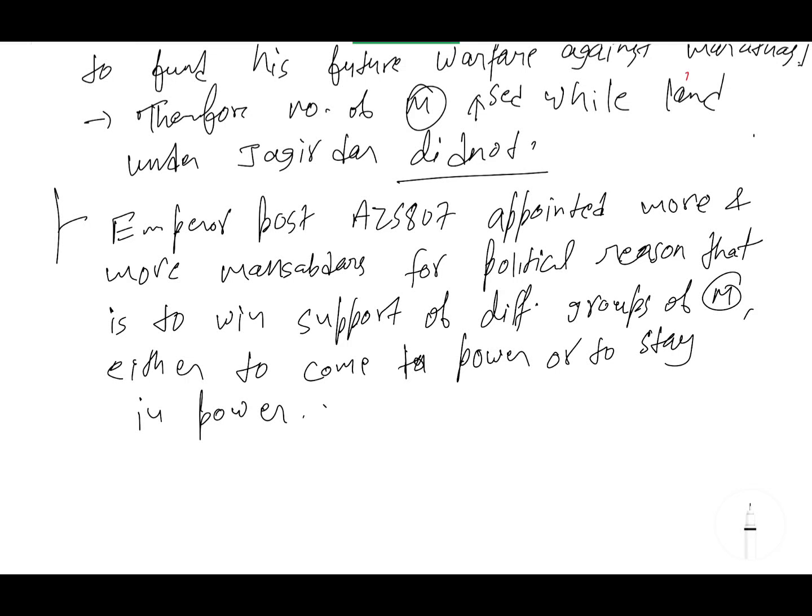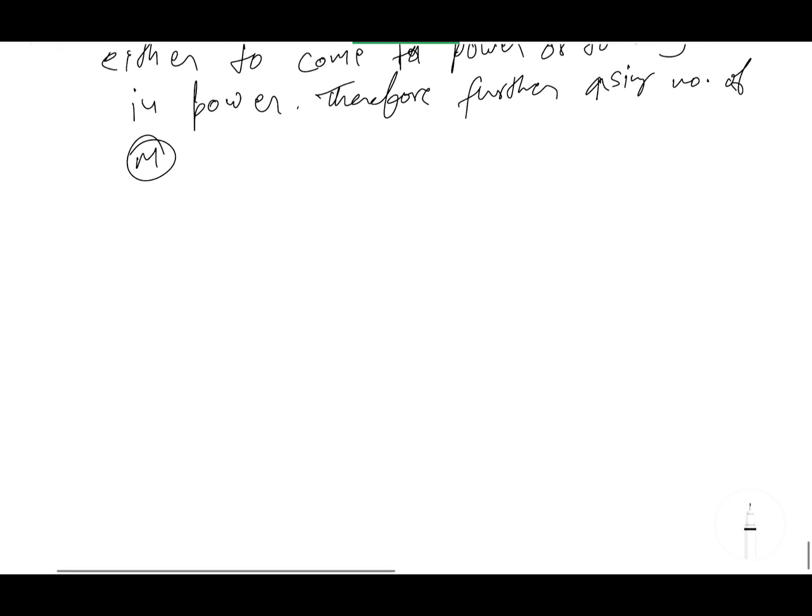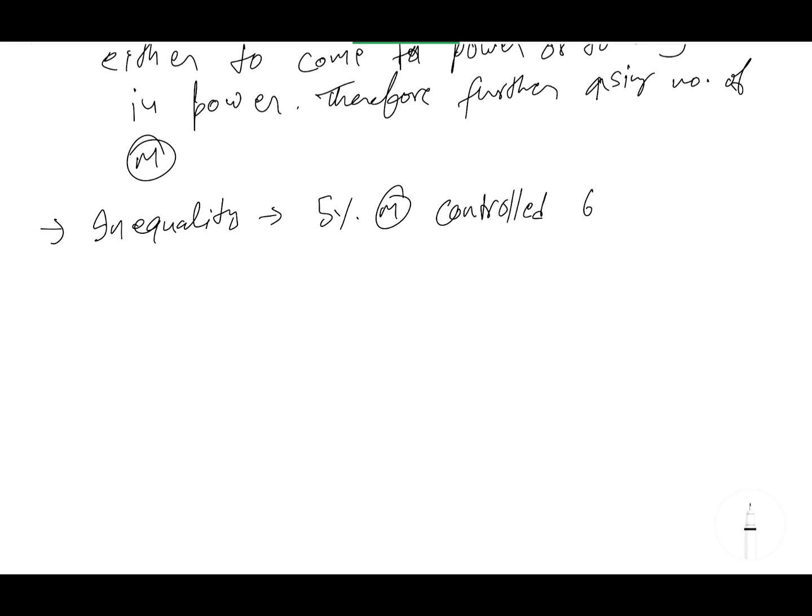Therefore, this leads to further increasing the number of mansabdars. Okay? Next point, inequality. Now you can write it with a heading. Same thing, it is under the Jagirdari crisis that 5% of mansabdars controlled 61% of Jagirdari land. Okay?